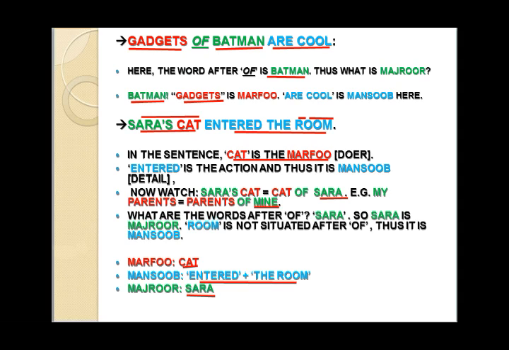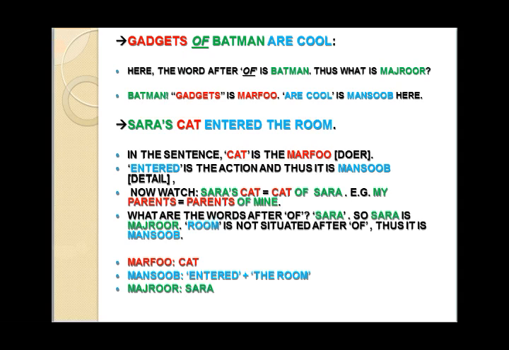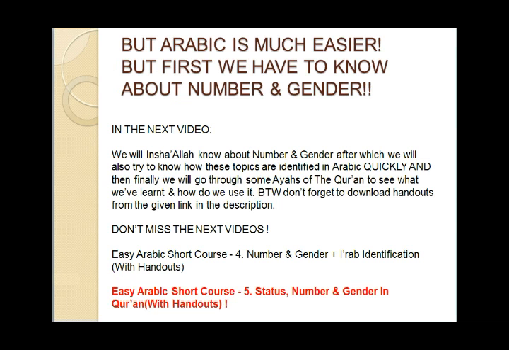So that's all about rafa, nasab and jar, and you can remember it as marfu, mansub and majroor, so that when you learn these things on the internet, you'll know they won't use rafa, nasab, jar or status. They will use i'rab, marfu, mansub. So we must learn the Arabic terms. And if you're like, no, I'm just learning this, then you don't need to remember that. And you know that it's much easier in Arabic.